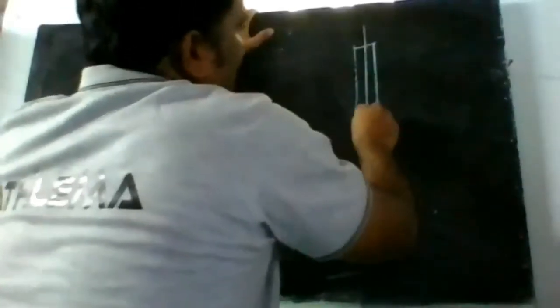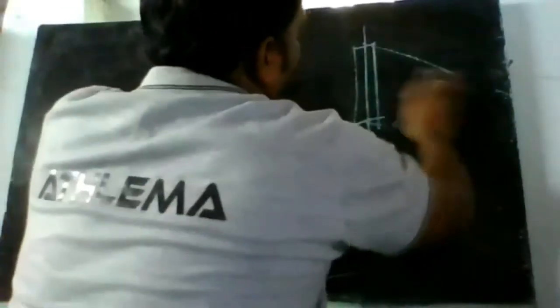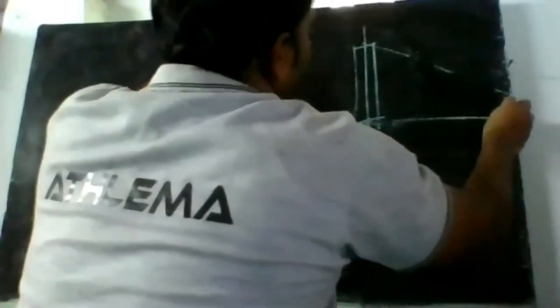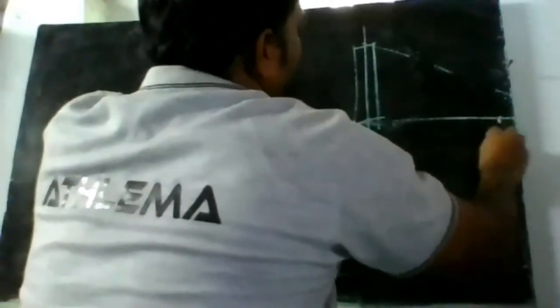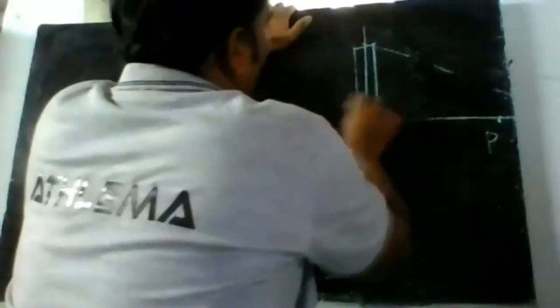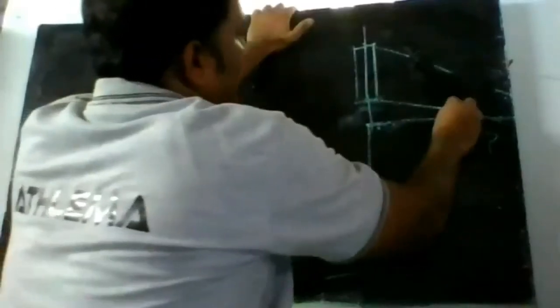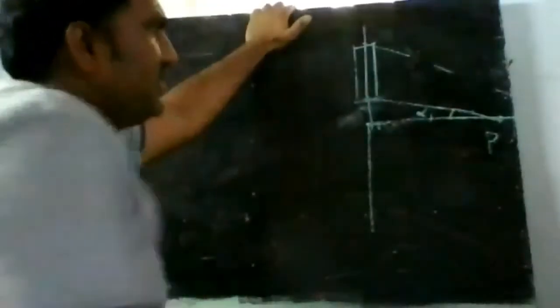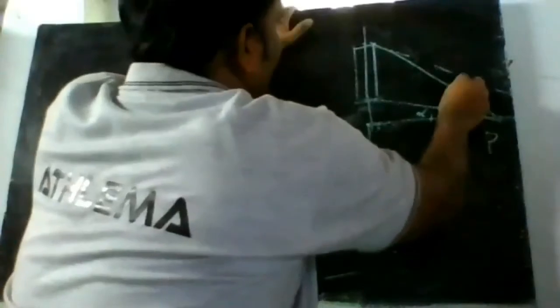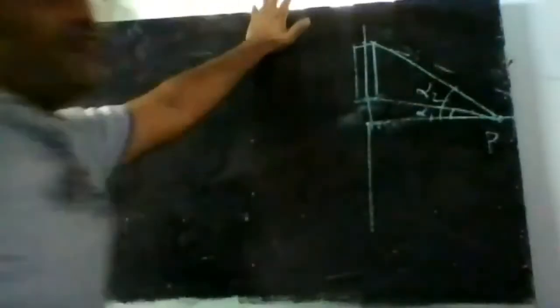So this is the final expression. Now, if the length of the conductor is finite, let us consider the conductor is a finite conductor. Let us assume that this is the point P, and the length of the conductor is finite, not infinite. So what happens in this case? Let us assume that one end of the conductor is making an angle of alpha 1, and the other end of the conductor is making an angle alpha 2.